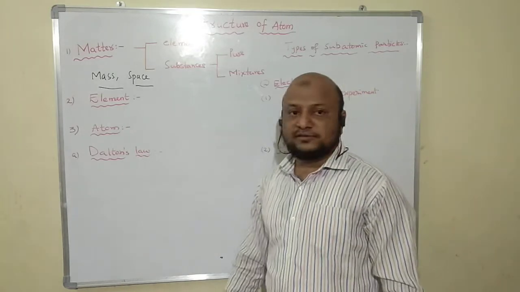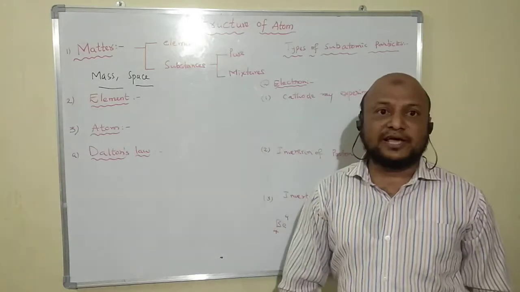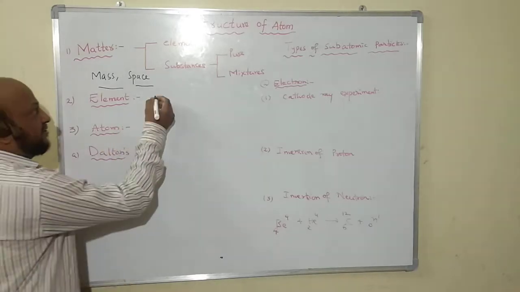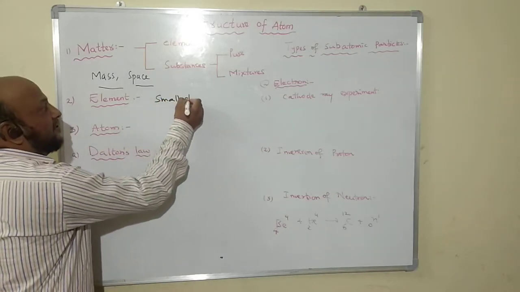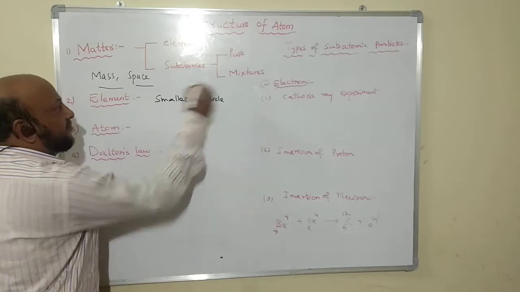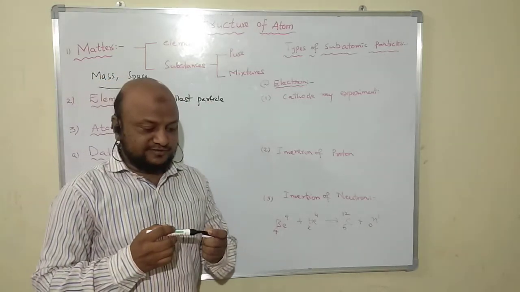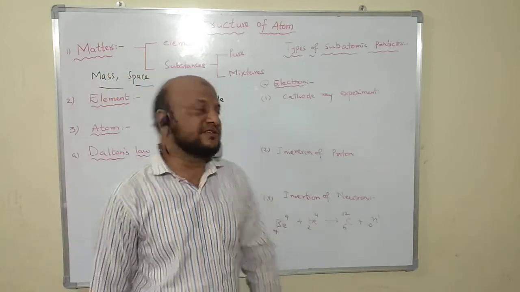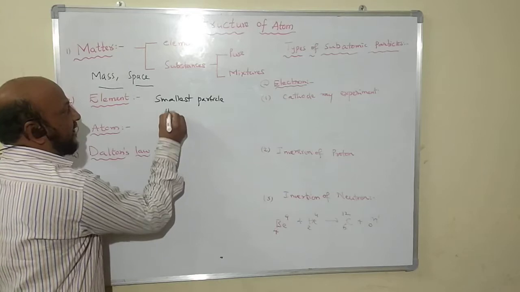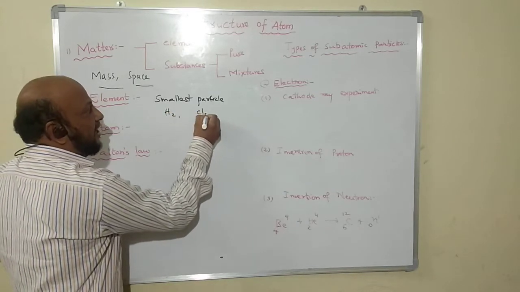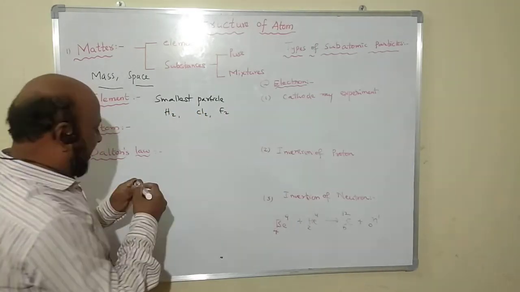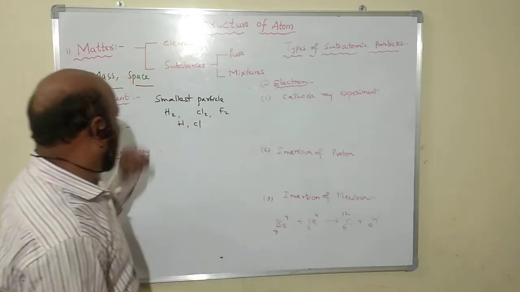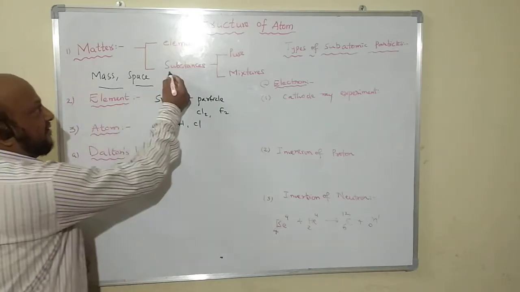If you go to the next topic, element is nothing but the smallest particle which has an individual existence. The compound which has an individual existence is called an element, like H2 hydrogen, chlorine, fluorine. These types of molecules are all called elements.